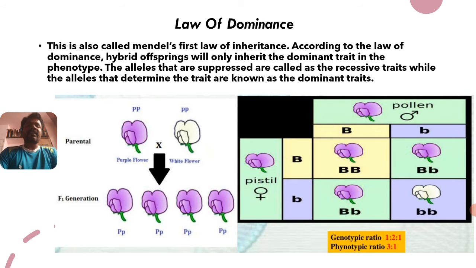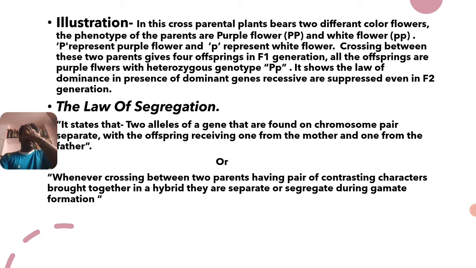In this heterozygous condition, only one gene is expressive in nature and the other is suppressed. The one which is expressive is called the dominant character or dominant trait. That only the dominant trait is expressed is called the law of dominance. Here also, wherever small p is present, the dominant one is still expressive in nature. So this is the law of dominance, and next is its illustration, how we expect the expression of